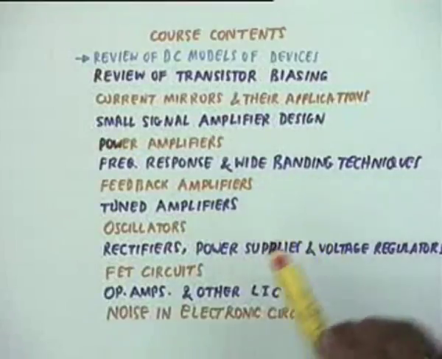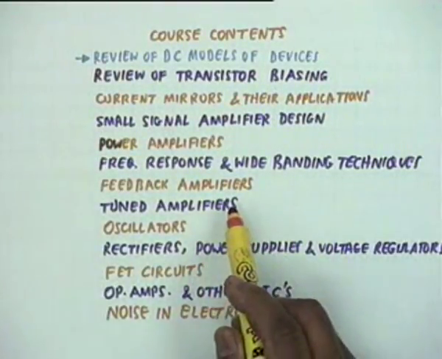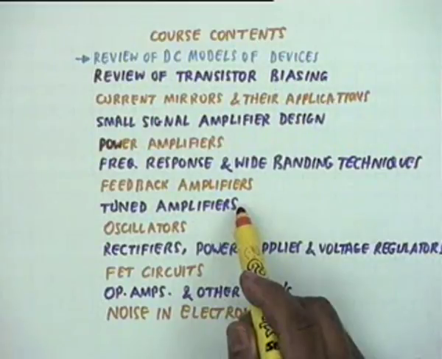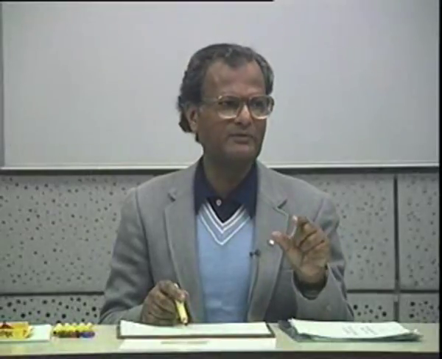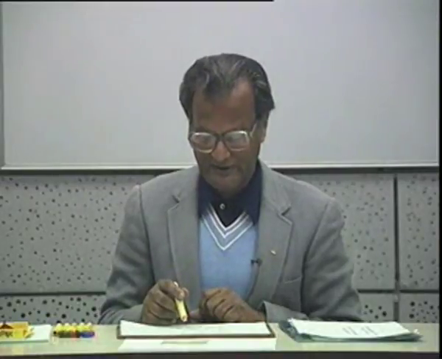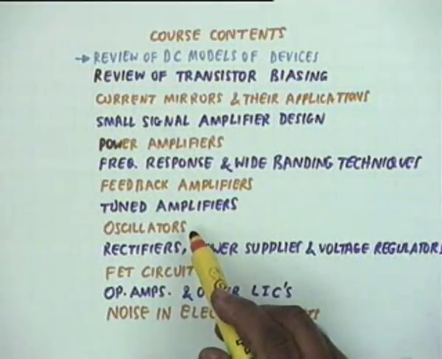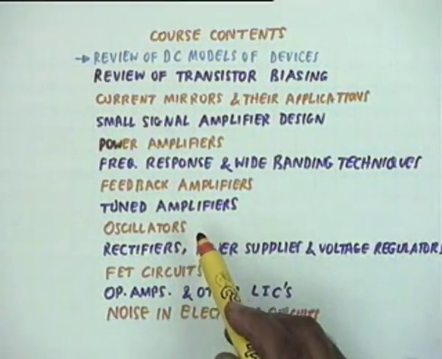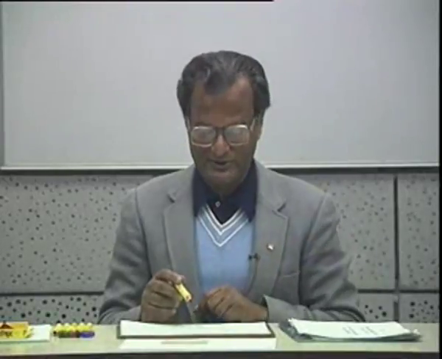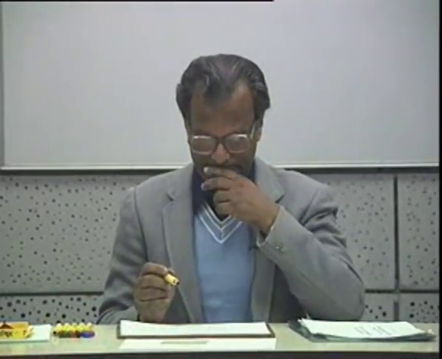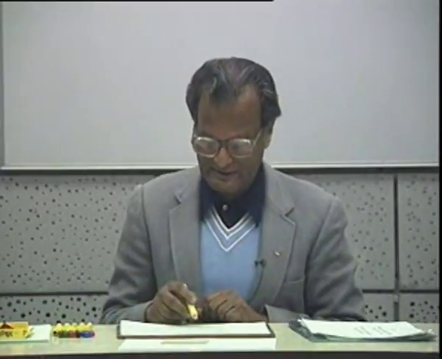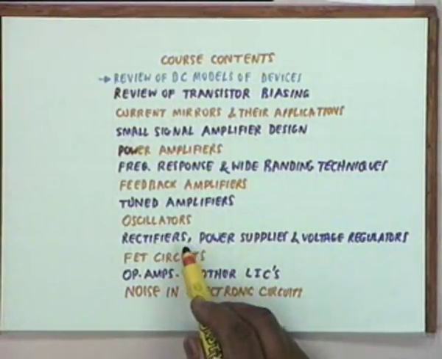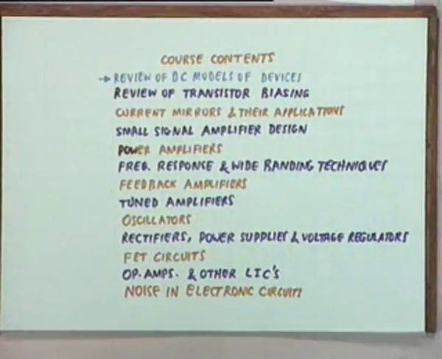We shall discuss feedback amplifiers, tuned amplifiers, amplifiers which resonate at a particular frequency, that is, which respond to a particular frequency and a small band of frequencies around it. These are tuned amplifiers. We will discuss oscillators, that is, signal generators, circuits which generate sinusoidal signals as soon as the power supply is put on. They do not require any external input. Then we shall discuss rectifiers, some of which you have done, diode circuits you have done earlier, rectifiers, power supplies and voltage regulators.